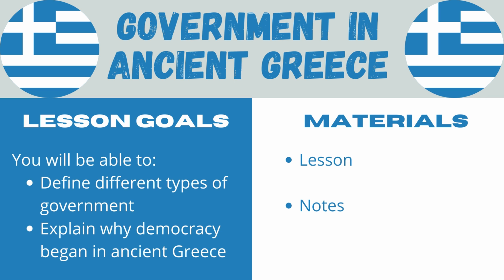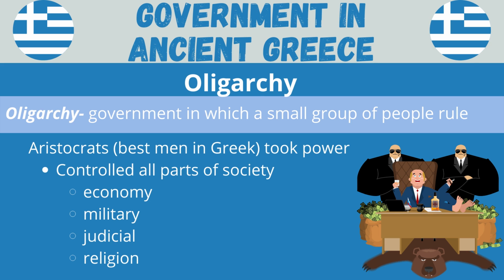Today's lesson is a review of our class reading from the textbook on government in ancient Greece. Our lesson goals today are to be able to define different types of government, and we also want to understand democracy developing specifically in Athens. So for today's class, you need this lesson and your notes to be sure you have everything written correctly.